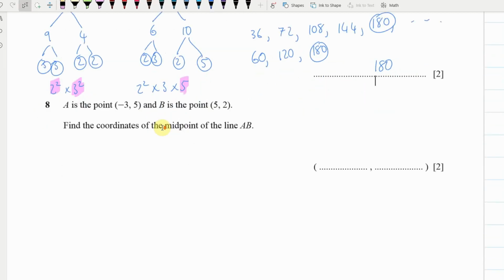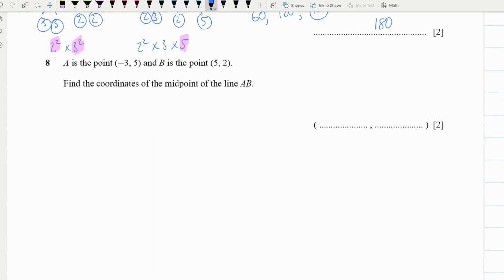Now moving on to the next one, midpoint. People forgot how to do midpoint. So midpoint is you take the mean of your x values, and you do that by adding them together and then dividing by 2. And then you take the mean of your y values, you add them together and divide by 2, and that will be your midpoint. So let's try this.